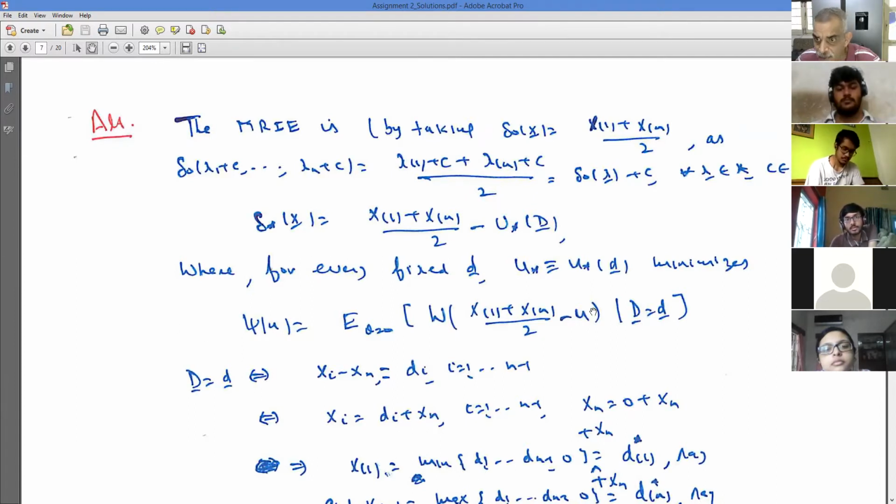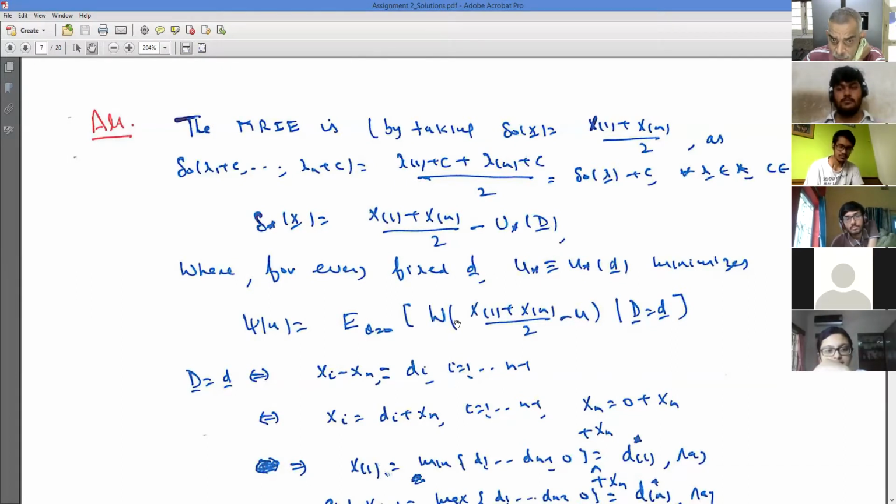This psi is a convex function. So this will always be greater than or equal to half of psi u plus psi of minus u. So if psi of u is same as psi of minus u, it would become psi u only, and again u equal to 0 will give you a minimum. So the only thing I need to show is, can I say that psi of u is same as psi of minus u?